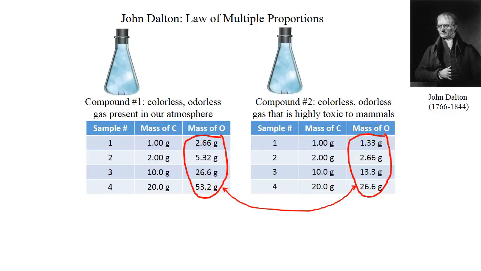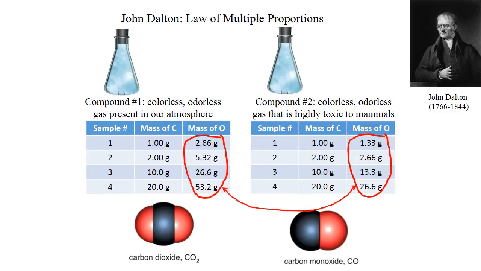And so now we know that compound 1 must have been carbon dioxide and compound 2 must have been carbon monoxide. So Proust determined that carbon dioxide, no matter how it was isolated, always has the same percent composition. That carbon monoxide, no matter how it is isolated, always has the same percent composition.